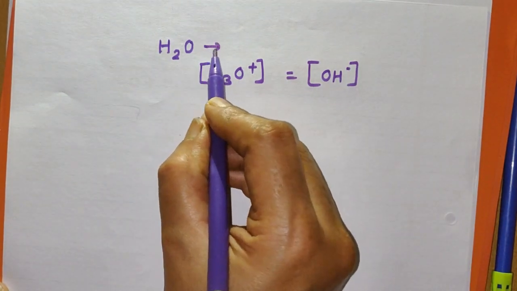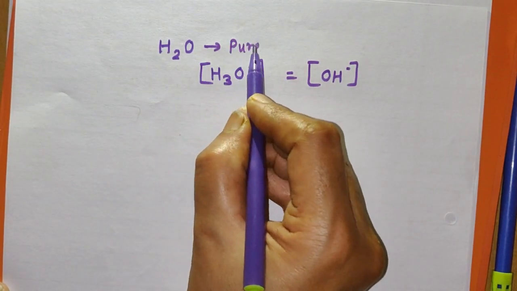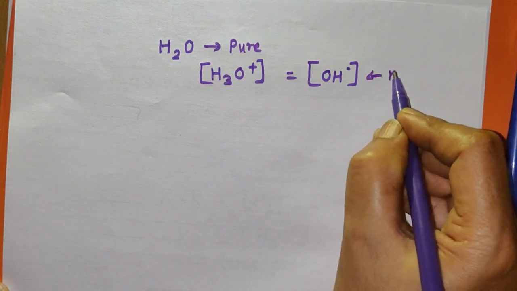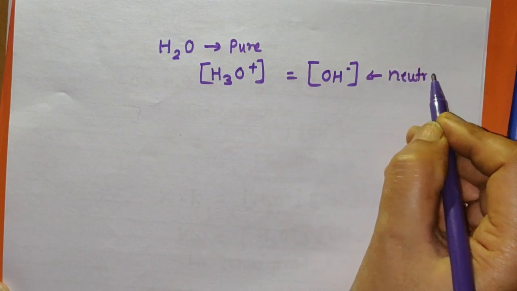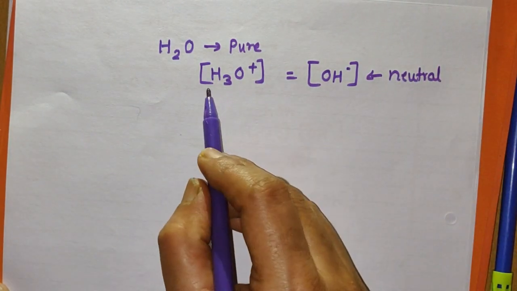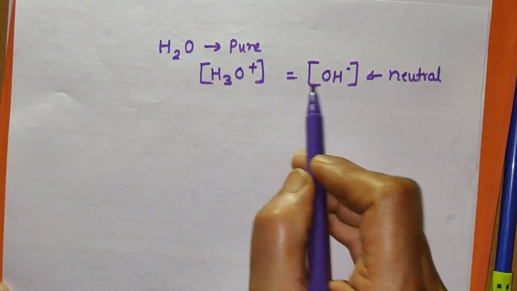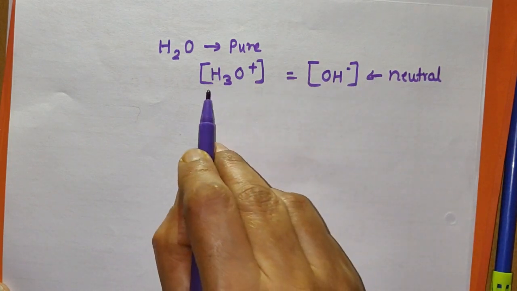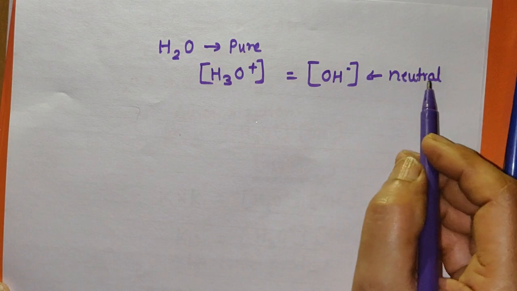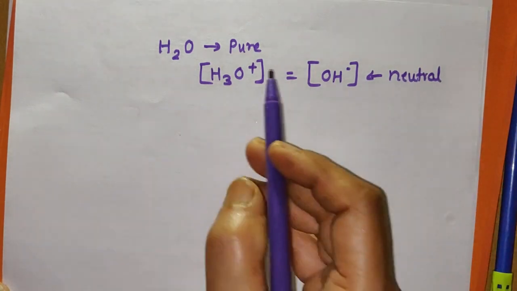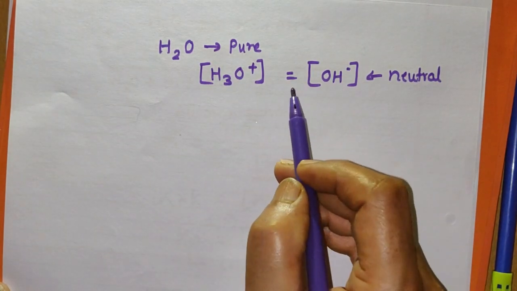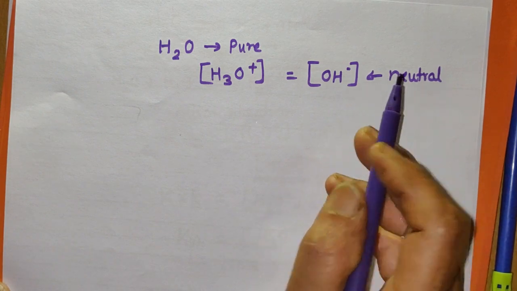Why is it neutral? Because the concentration of H3O plus ions and OH minus ions is the same. So remember that for a neutral solution, the concentration of H3O plus and OH minus ions are the same.